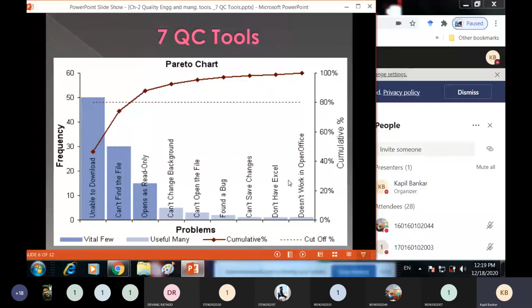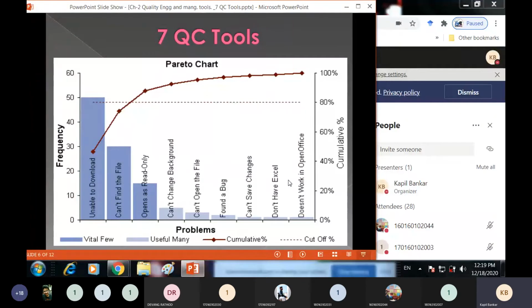Suppose I'm sending you one email. That email has a certain attachment, some document. And if you find certain problems in grabbing that attachment, for those particular problems you can draw your Pareto diagram like this.